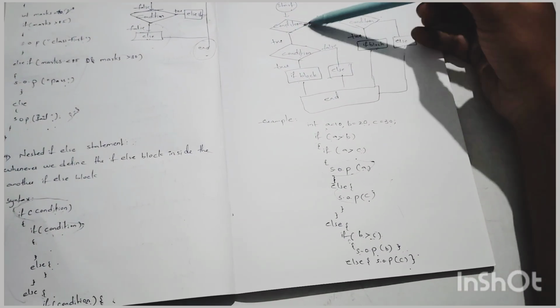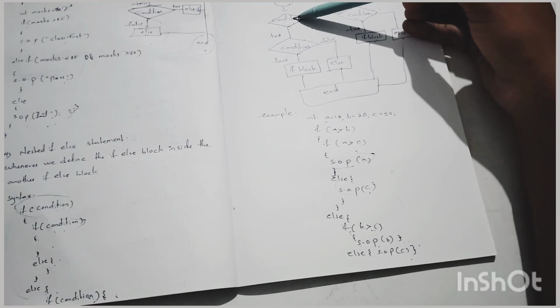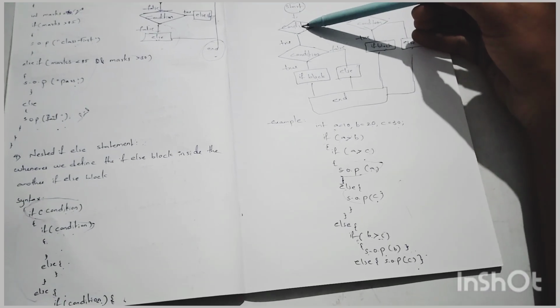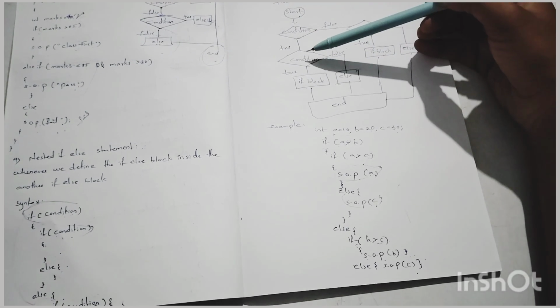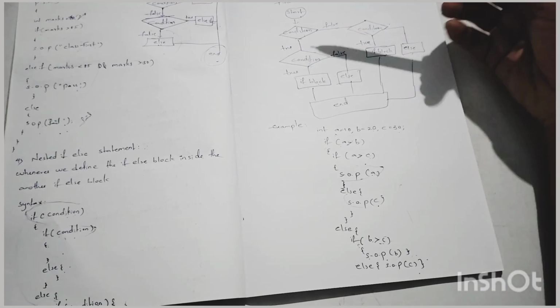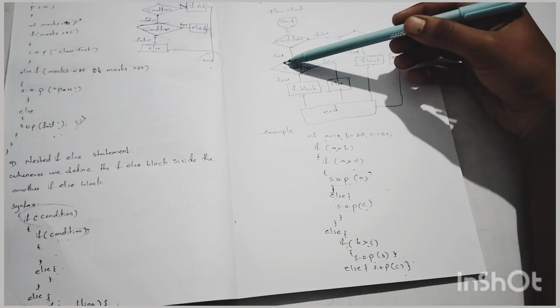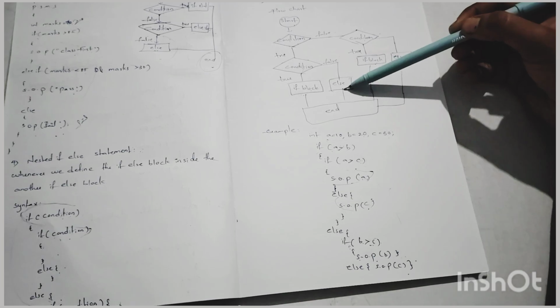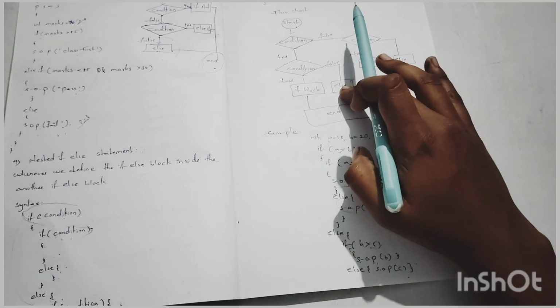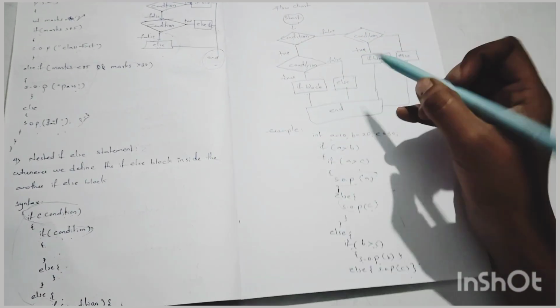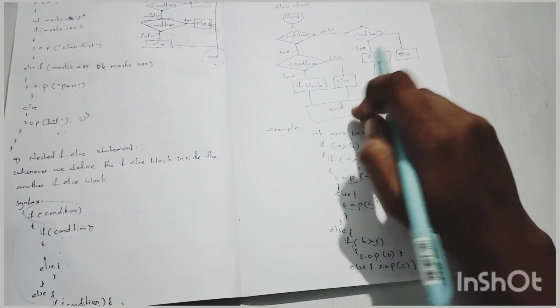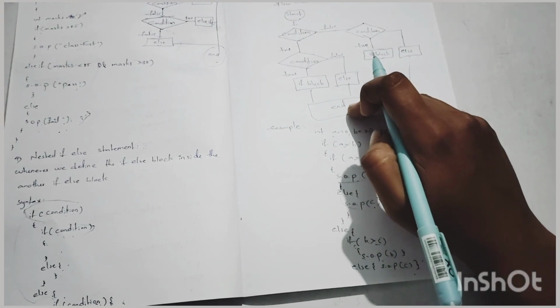If the first condition is true, then go to another condition. If this second condition is true, then go to the if block. If this condition is false, then go to the else block. Okay, then the execution will be complete.